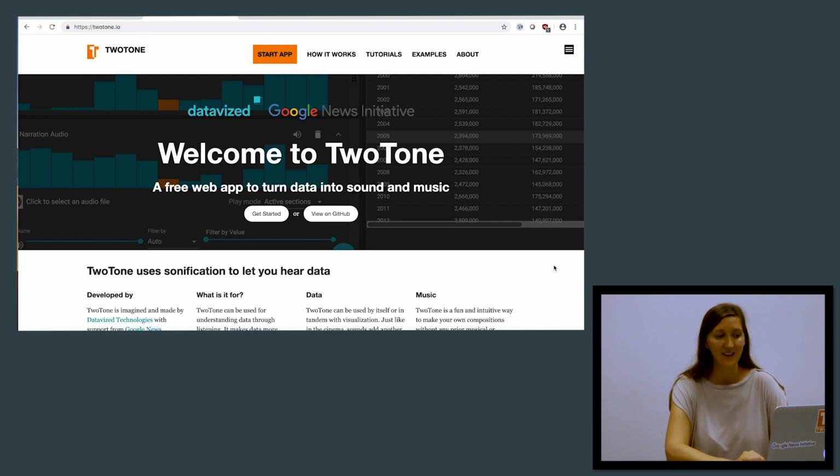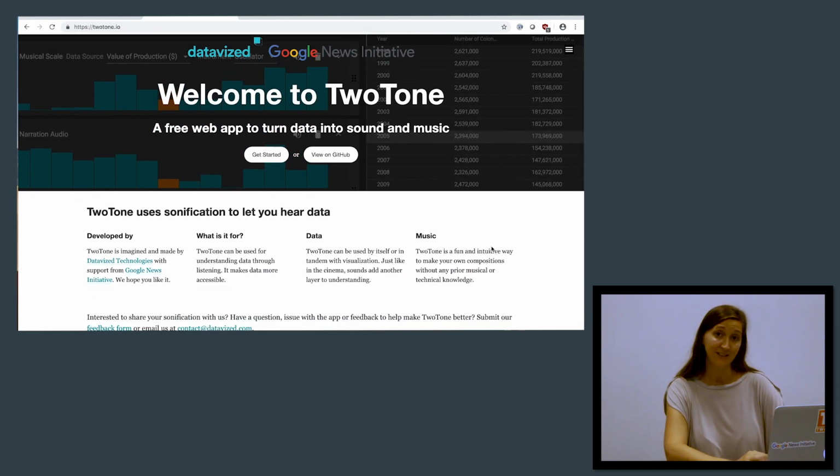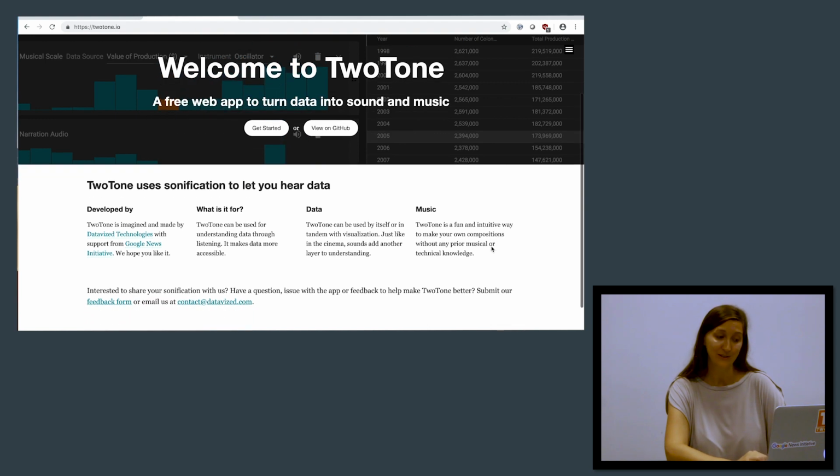TwoTone.io. As you can see, the web application is accessible right on the website. You can start the application, which we'll do in a minute. First, I'll just walk you through briefly some of the general information about the application. TwoTone is made by Datavise Technologies with the support of Google News Initiative. It can be used for understanding data, turning data into sound through the process of sonification, or turning it into more expressive creations, including musical creations. It also makes data more accessible for people who are blind or visually impaired.